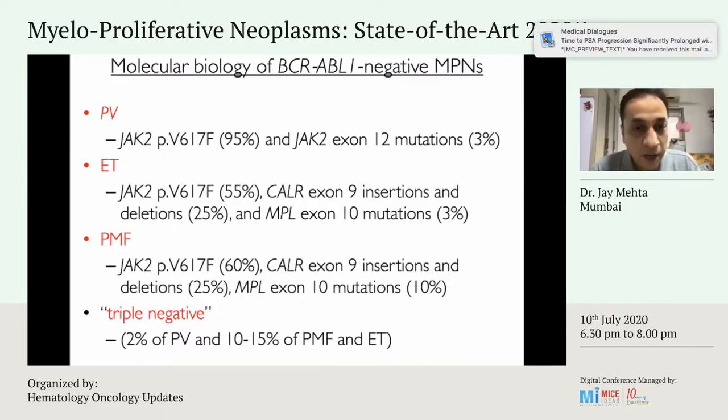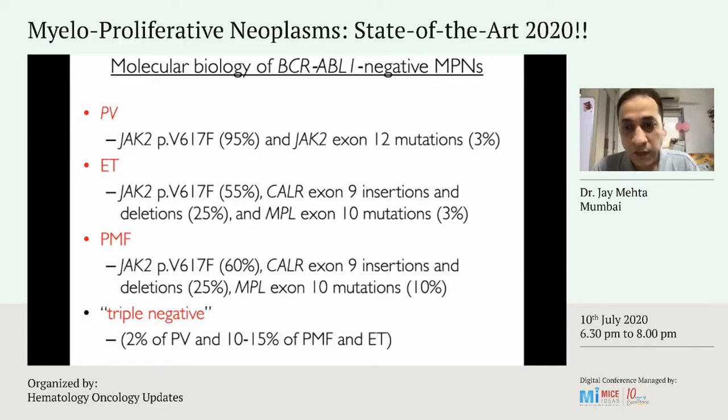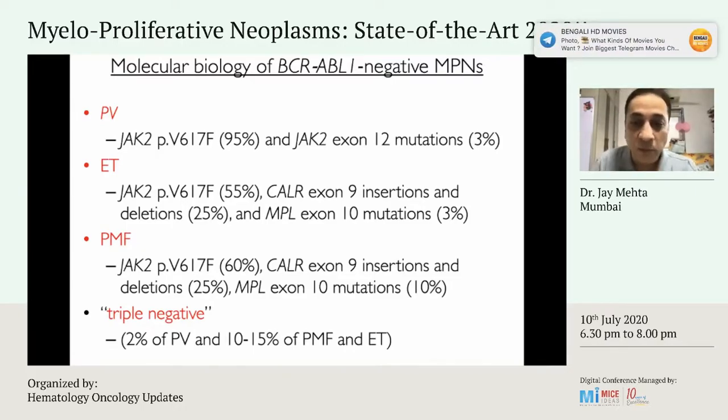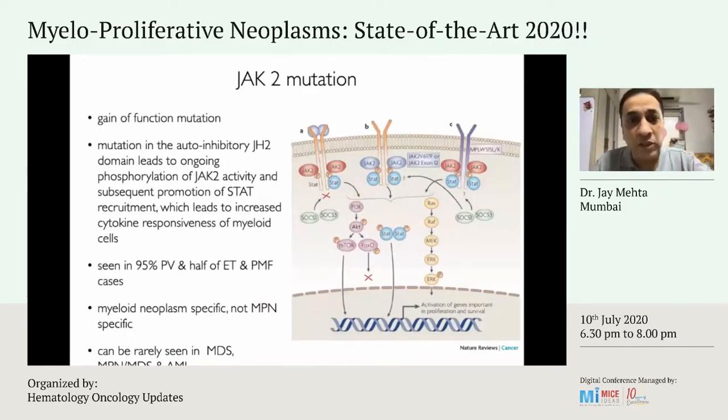The flavor of the day, primary myelofibrosis: about 60% have the JAK2 mutations, about 25% harbor the CALR mutations, and 10% may have MPL exon 10 mutations. Now, there is such a thing as a triple negative. Nothing in biology is 100%. And some of the MPNs are negative for all the above mutations. About 2% of polycythemia veras are triple negative, and anywhere between 10 to 15% of myelofibrosis and ET could also be triple negative.